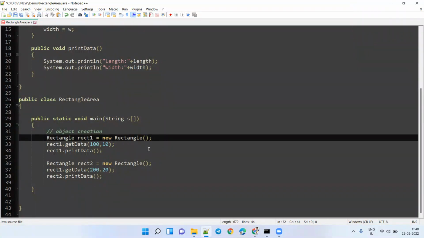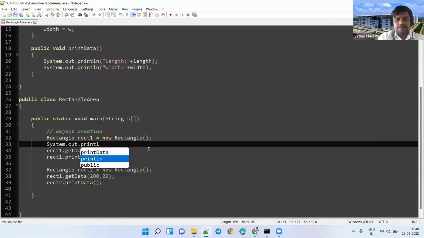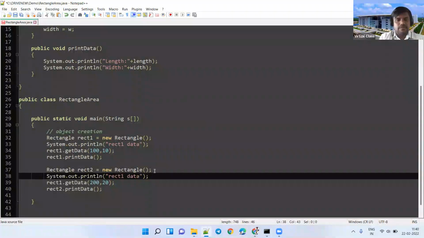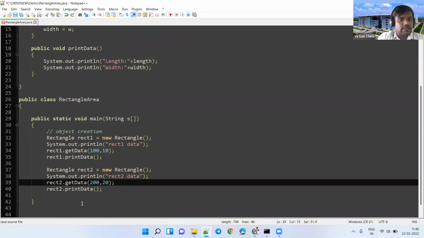Before that, I will print some messages here. System.out.println: this is in fact rectangle 1 related data. Rectangle 1 data. Similarly, rectangle 2 related data members. Rectangle 2 data. Rectangle 2 dot getData.